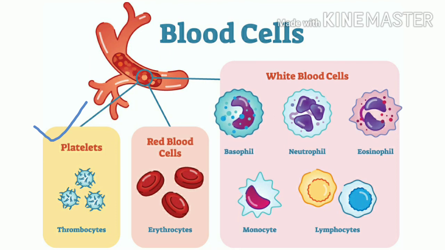If there is a cut in the body, then the blood starts oozing from it. After some time you must have noted that the blood stops oozing and it clots. That is because of the platelets. Blood is the main circulating fluid and it also helps in transport of food, hormones and various other substances in the body.